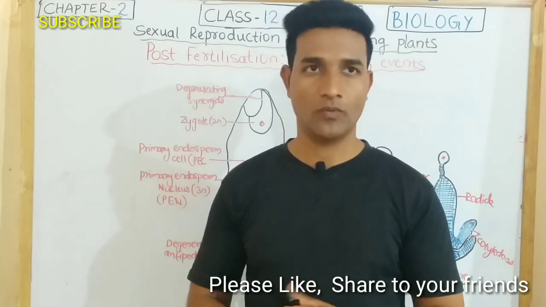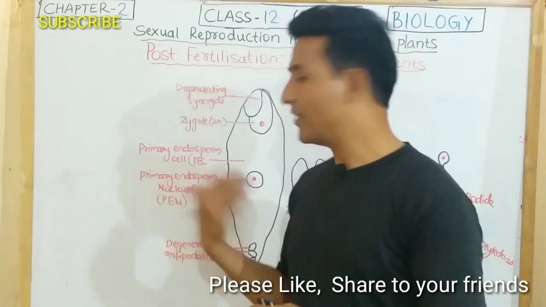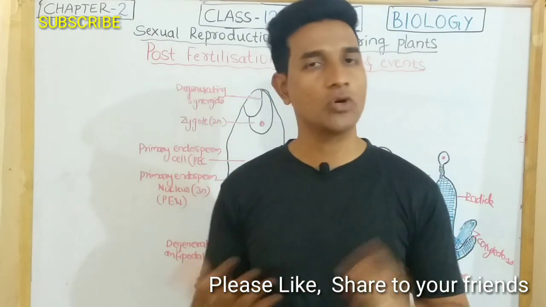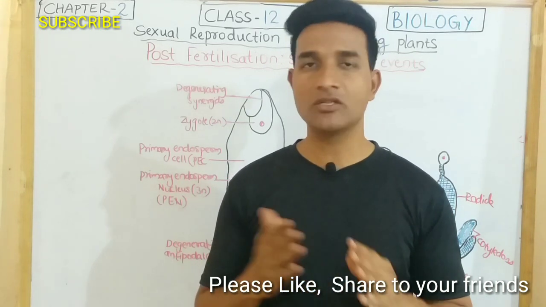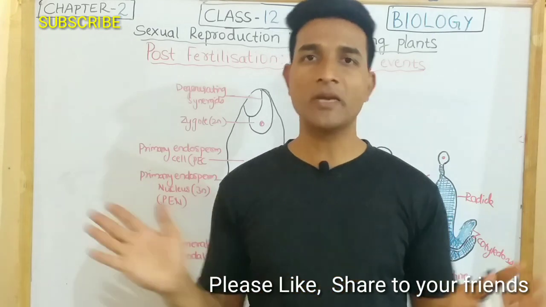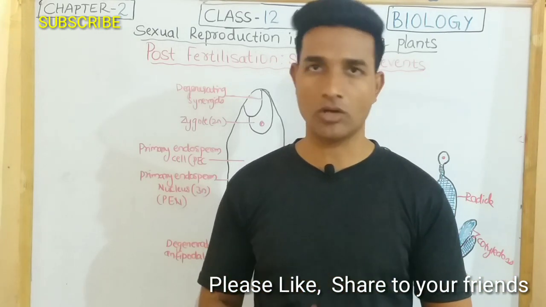developing embryo. Though the seeds may vary, like dicots and monocots, still the embryogeny, that is the development of embryo, is common in both monocots and dicots.